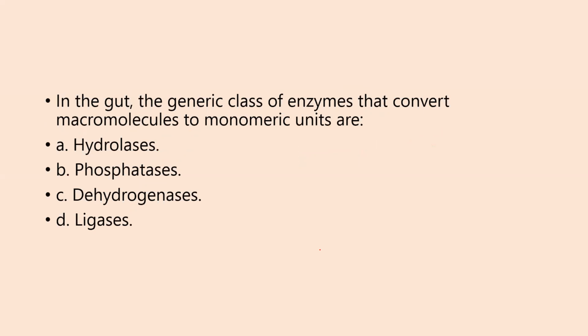Moving on to the next question. In the gut, the generic class of enzymes that convert macromolecules to monomeric units. Now see, classification of enzymes itself is very, very important. Always remember the mnemonic is OTHLIL, right? Oxidoreductases, transferases, hydrolases, lyases, isomerases, and ligases. Now here the question is macromolecules to monomeric, means there is degradation or breakdown. So if you look at the options, breakdown means hydrolysis. So obviously the answer would be hydrolases.